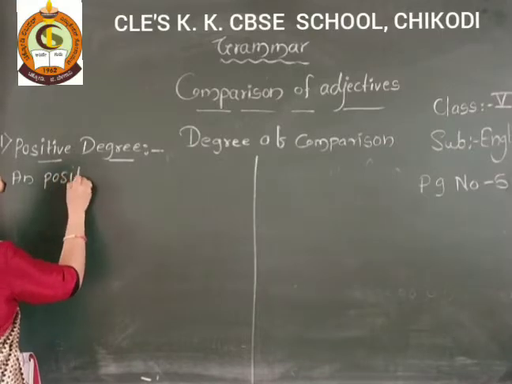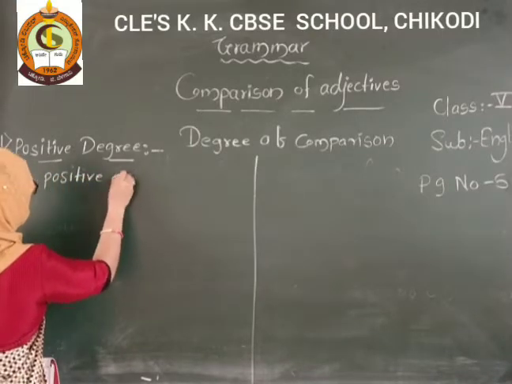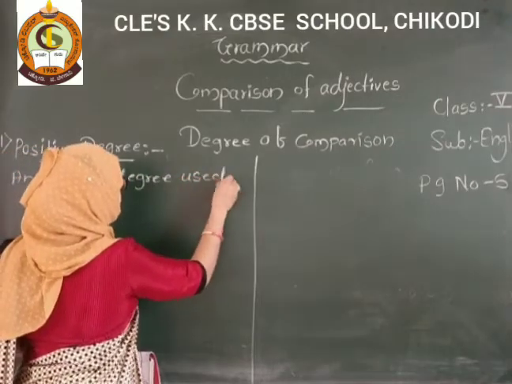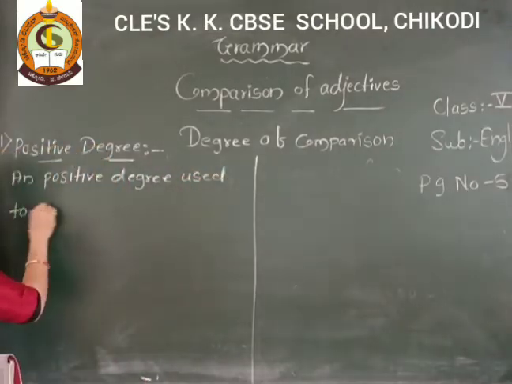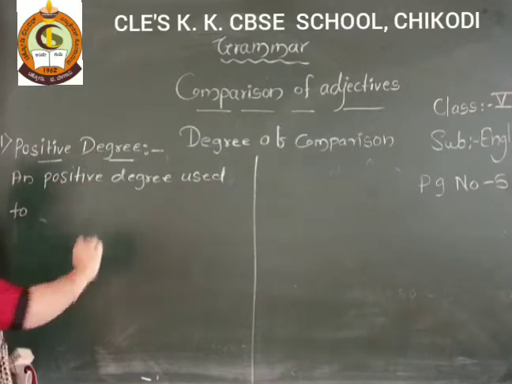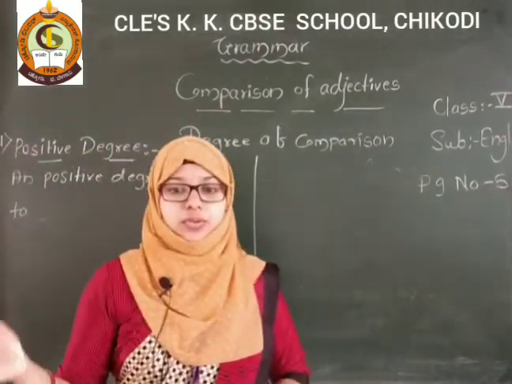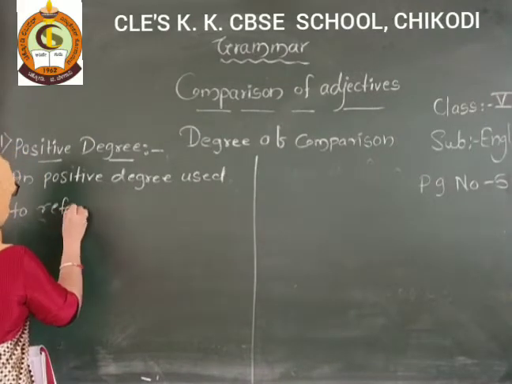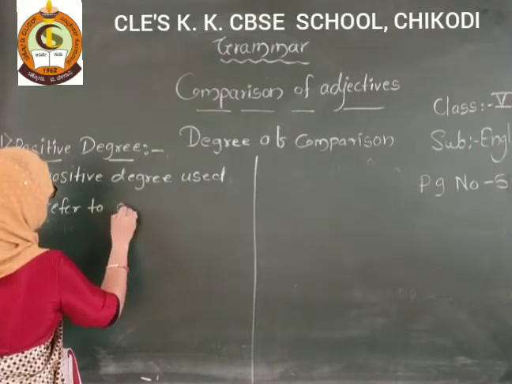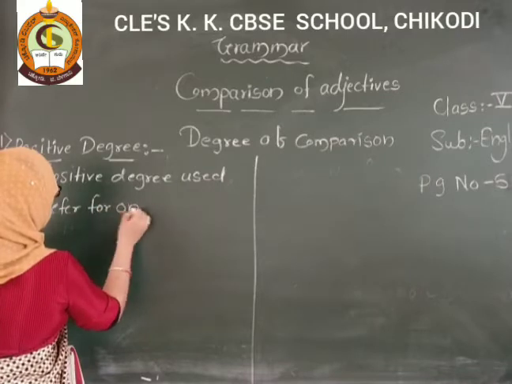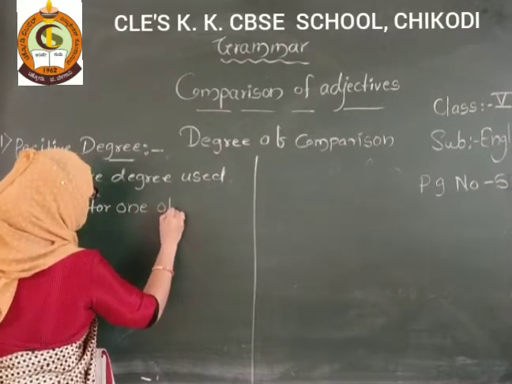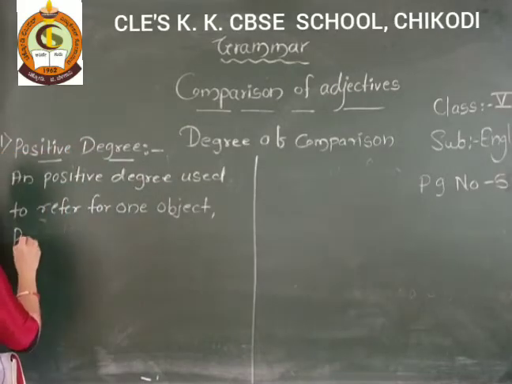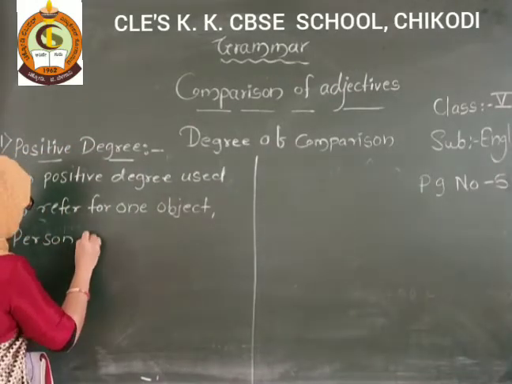And positive degree is used to refer to one object, person or place.